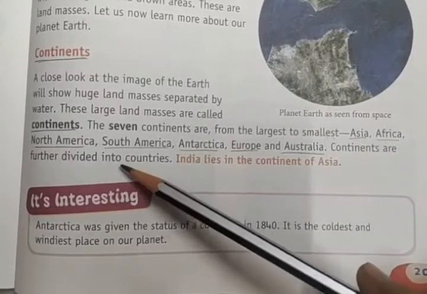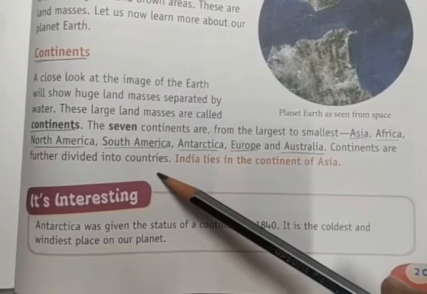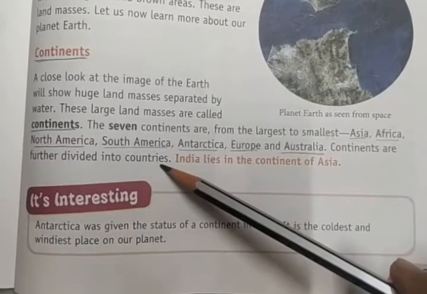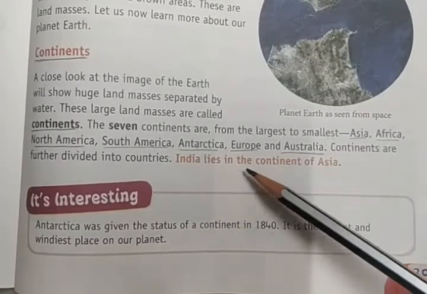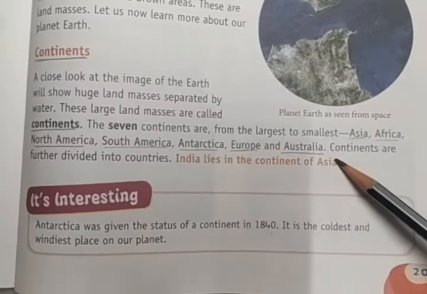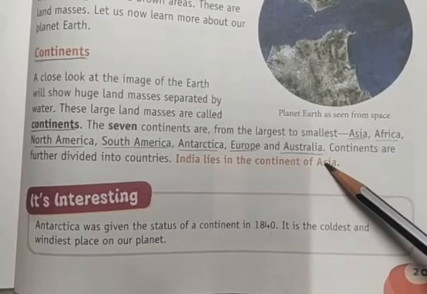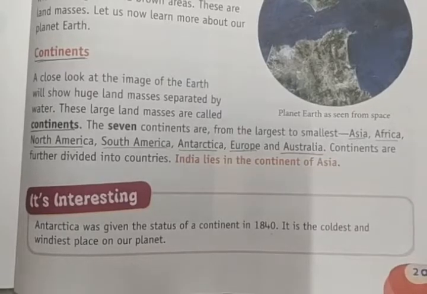Continents are further divided into countries. India lies in the continent of Asia. I will show you the continents and how they are divided.